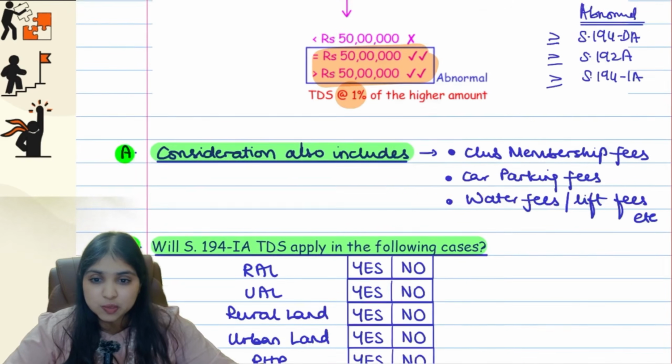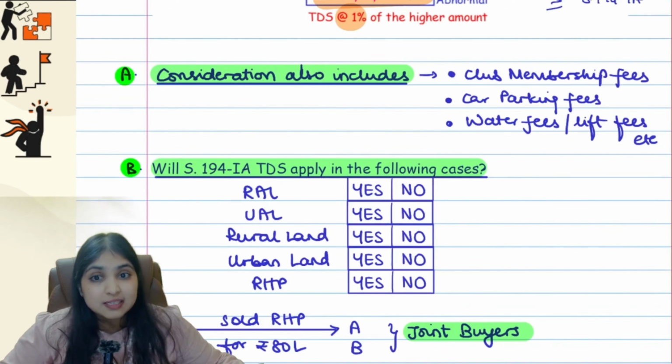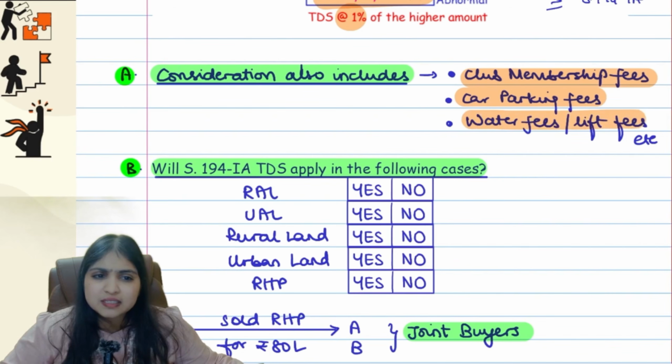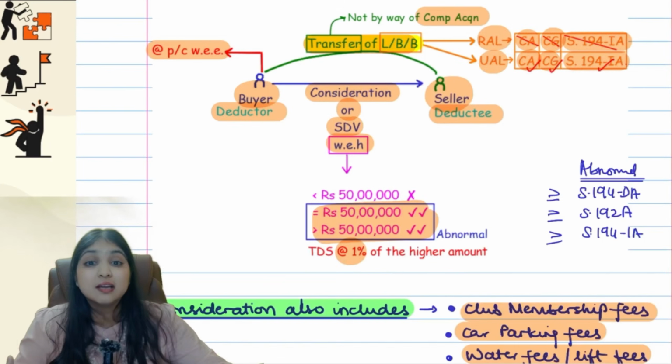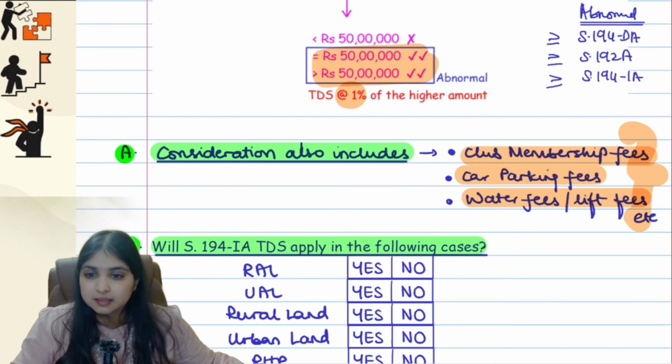Now see, we have some special points also. When we're talking about consideration over here, we will also consider the club membership fees. We will include that also. Then car parking fees, we will include that also. Water fees, lift fees. Basically, it's not just consideration for the property. We will also include all these charges in the consideration.